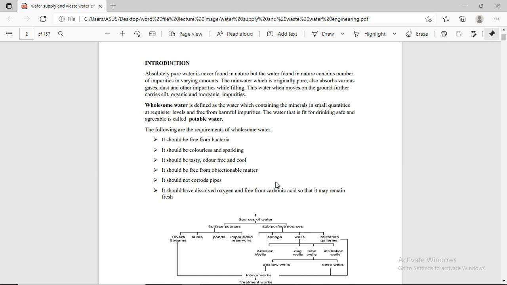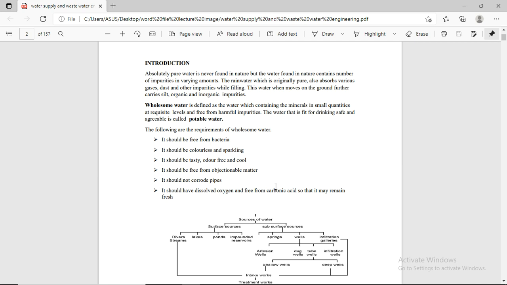If bacteria or objectionable matter is present, it is harmful for our life and not fit for drinking.